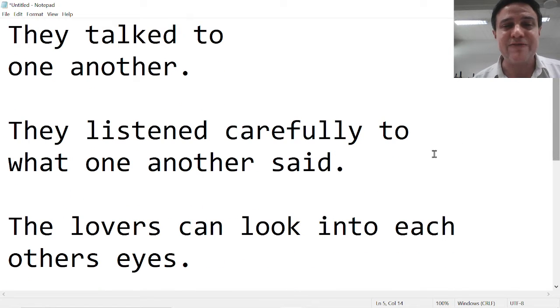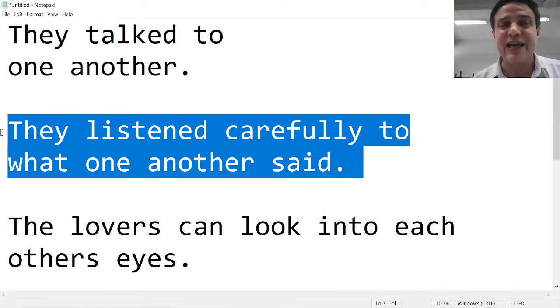They listened carefully to what one another said. Maybe this is a group of 20 people or 3 people talking.